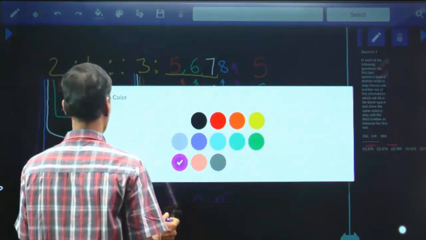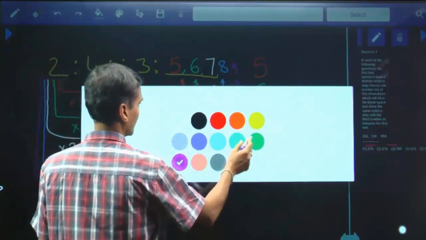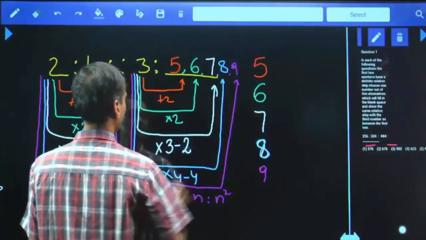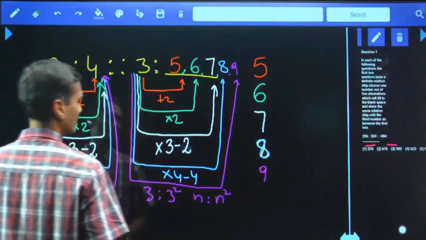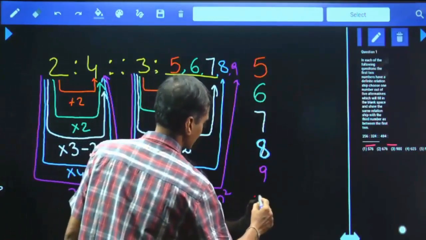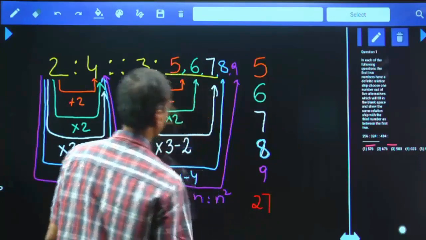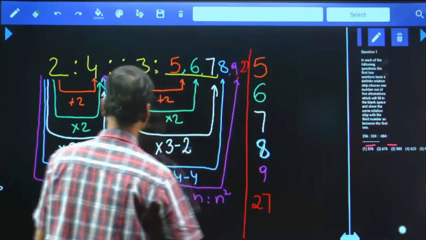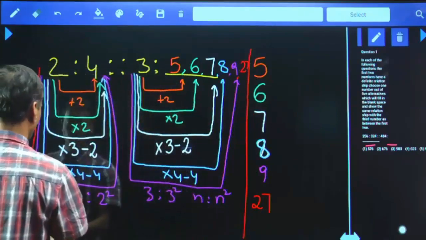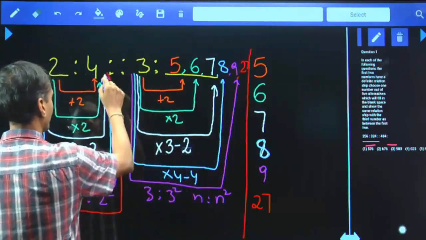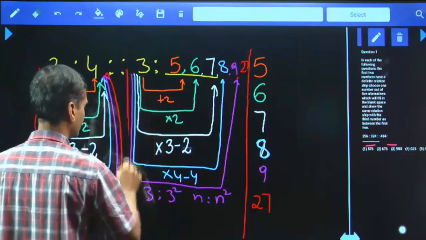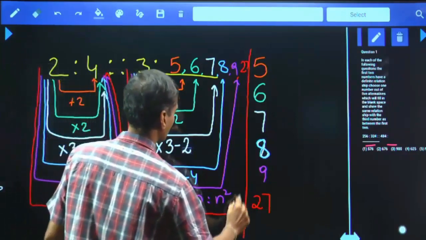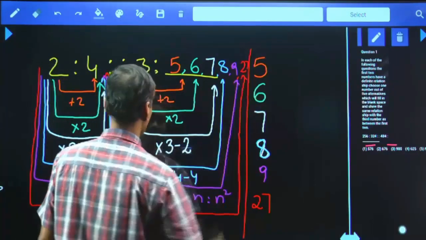Let's go for one more logic here. 2, 4 and 3 and 27. Now how can you prove 27 as your answer? How can you prove 27 as your answer? Okay. Now, sir.